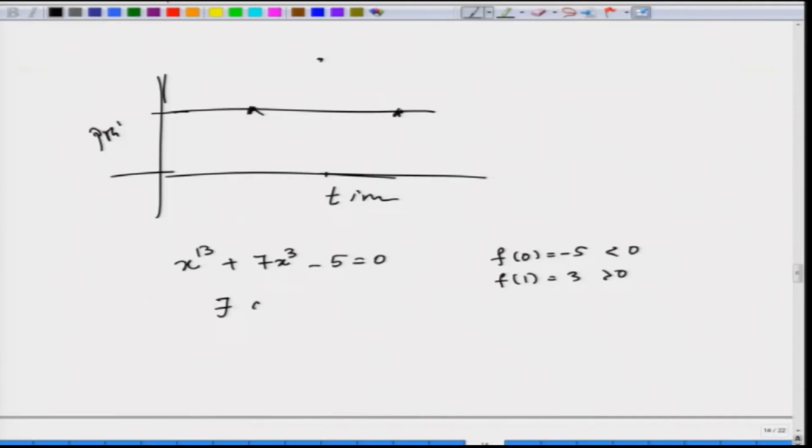Now, the question is, can it have two real roots? So, there exists an x naught belonging to (0, 1) such that f of x naught is equal to 0, at least one by IVP.